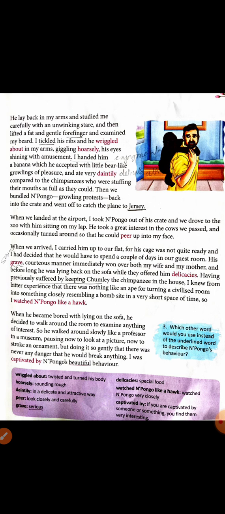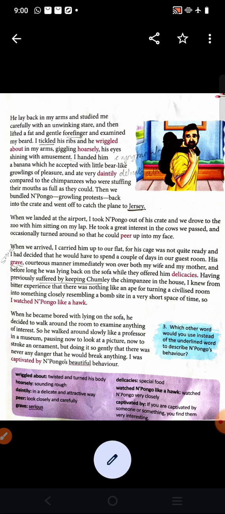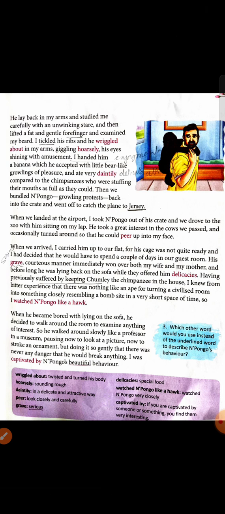The author was captivated. Captivated means if you are captivated by someone or something, you find them very interesting. So you find something very good in somebody. Suppose you are a very good writer, so you can say, I am captivated by your writings. So that is a good quality. So here the author was captivated by Pongo's beautiful behavior, Pongo's courteous manners, and he was not breaking anything in the room. That's why the author was touched by his good behavior.